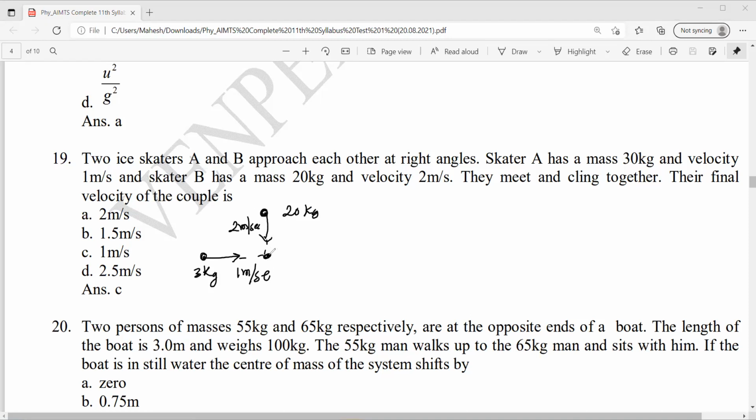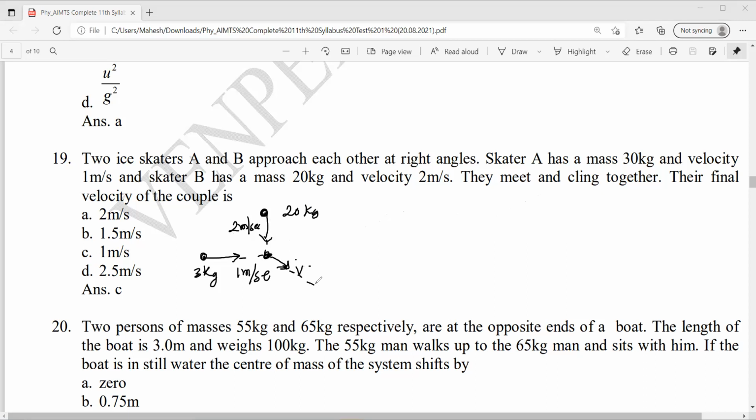Both are coming together and they move together with some velocity v. The final velocity of the couple is. Okay, in this case, this is an example of collision, right? What collision? Perfectly inelastic collision. So I can conserve the momentum.